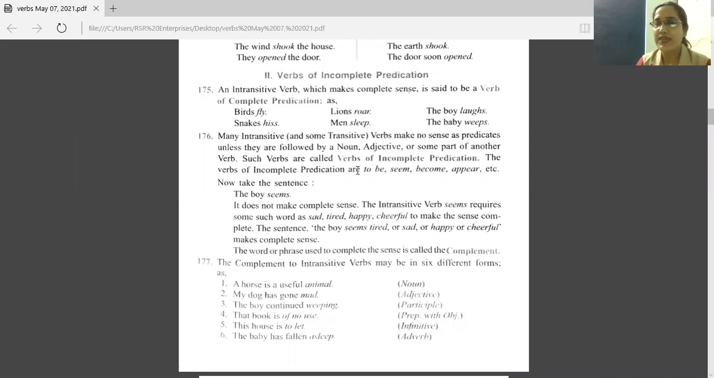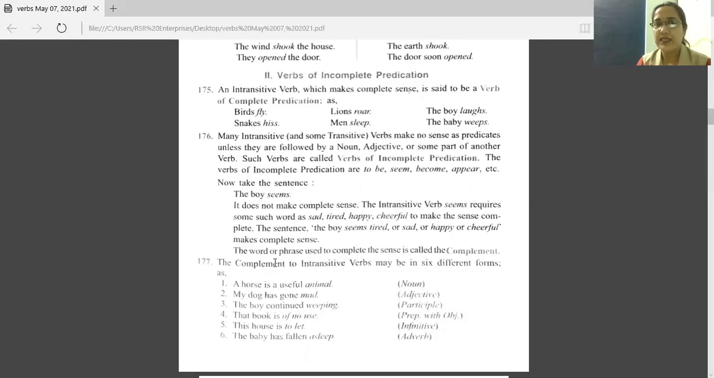Next is verbs of incomplete predication. See this sentence. The boy seems. It is incomplete. This word seems, it's incomplete. We need to add some word there for complete meaning. We add, the boy seems happy. So this seems is verbs of incomplete predication because we need some word to write there. And whatever we are writing there after the word for completing the meaning, that is known as complement.